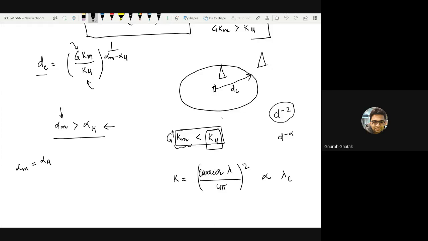Then there exists a distance called the critical distance, within which if a base station is located, you would be getting a higher received power in millimeter wave. And in case your nearest base station is located outside this critical distance, you would be getting a higher sub 6 gigahertz power as compared to millimeter wave transmissions. It is thus not always true that a base station will either provide greater sub 6 gigahertz power or greater millimeter wave power. It depends on where exactly it is located.